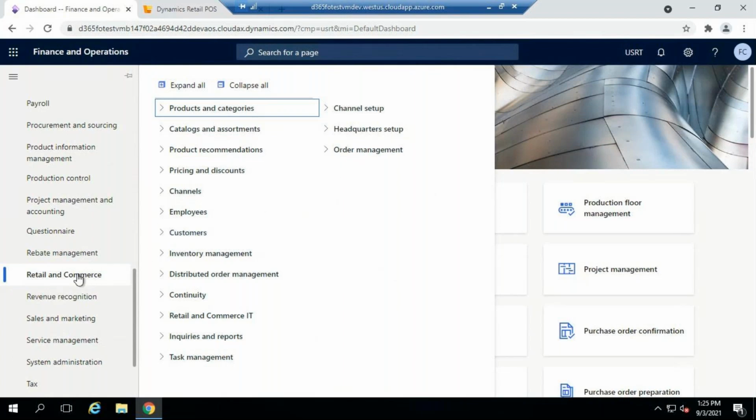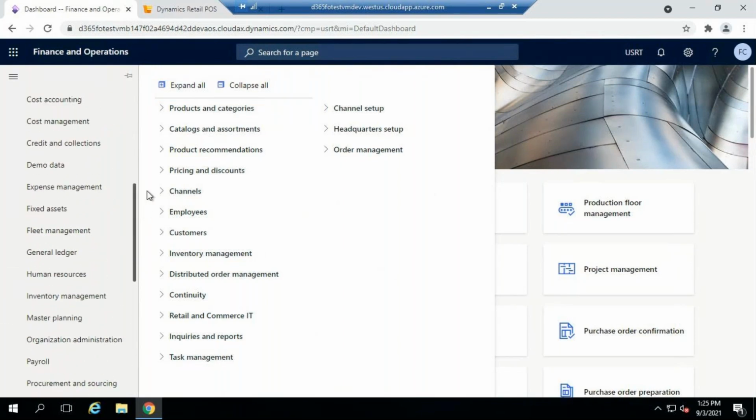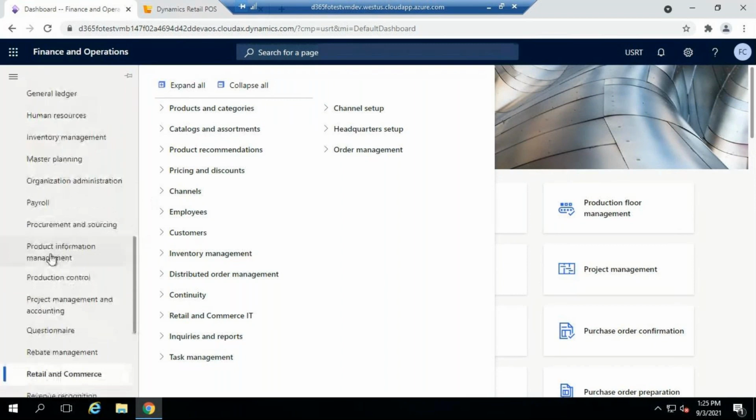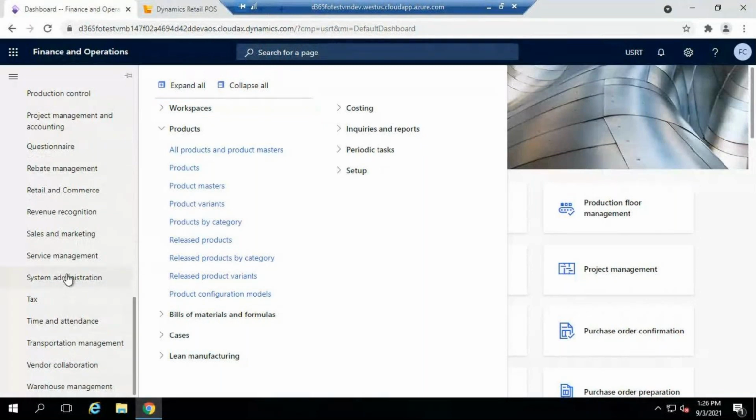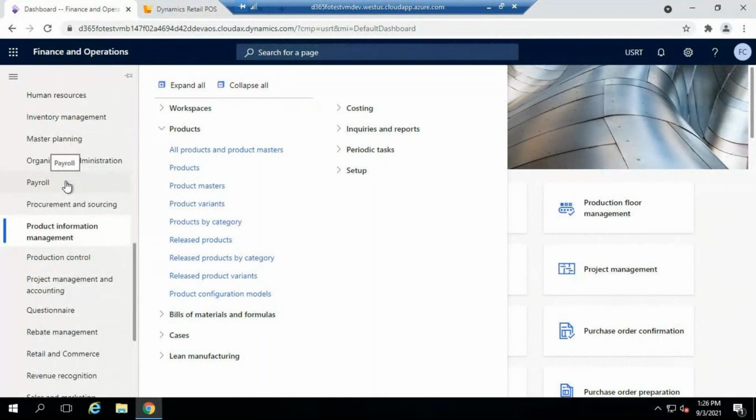Apart from this retail module, we are going to deal with a few modules also, like the product information module. This is the base. If you want to perform any sale, you should know about your product information management. This is the basic module, and it's a combination with your retail also. Anyway, we will also discuss system administration and organization administration, wherever retail components are involved.